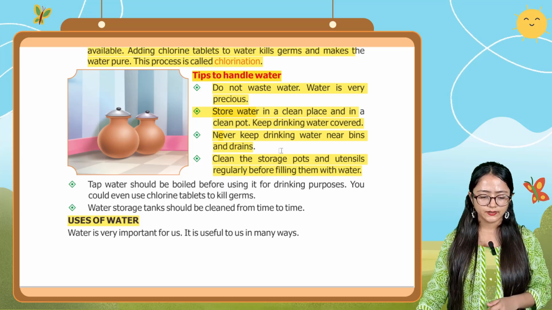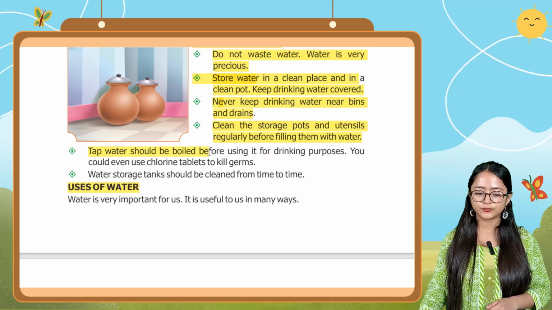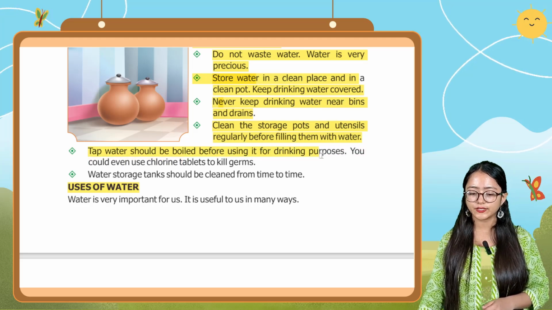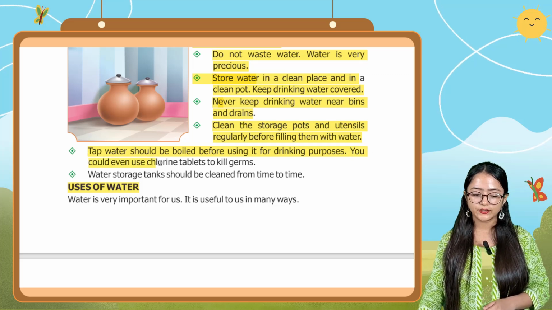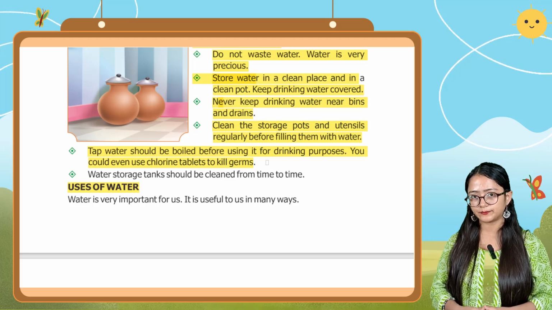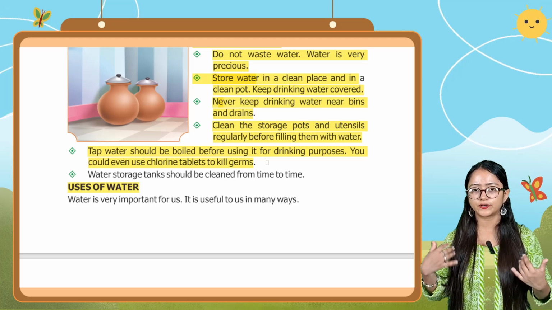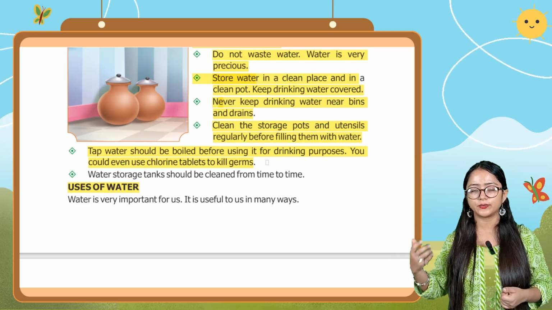Next point is tap water. Tap water should be boiled before using it for drinking purposes. You could even use chlorine tablets to kill germs. So if you want to use tap water for drinking, you boil it, and after that you can drink it.